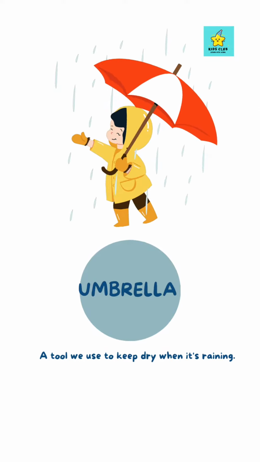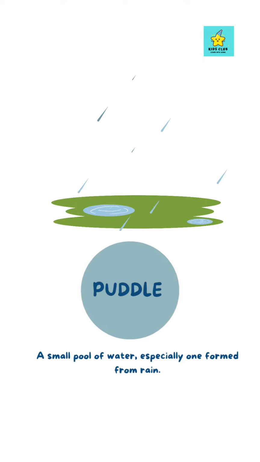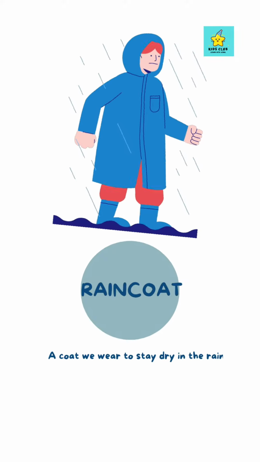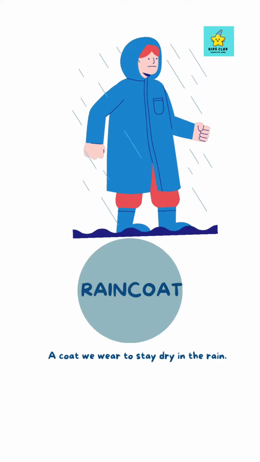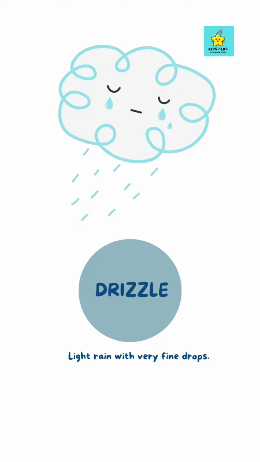Umbrella, a tool we use to keep dry when it's raining. Puddle, a small pool of water, especially one formed from rain. Raincoat, a coat we wear to stay dry in the rain. Drizzle, a light rain with very fine drops.